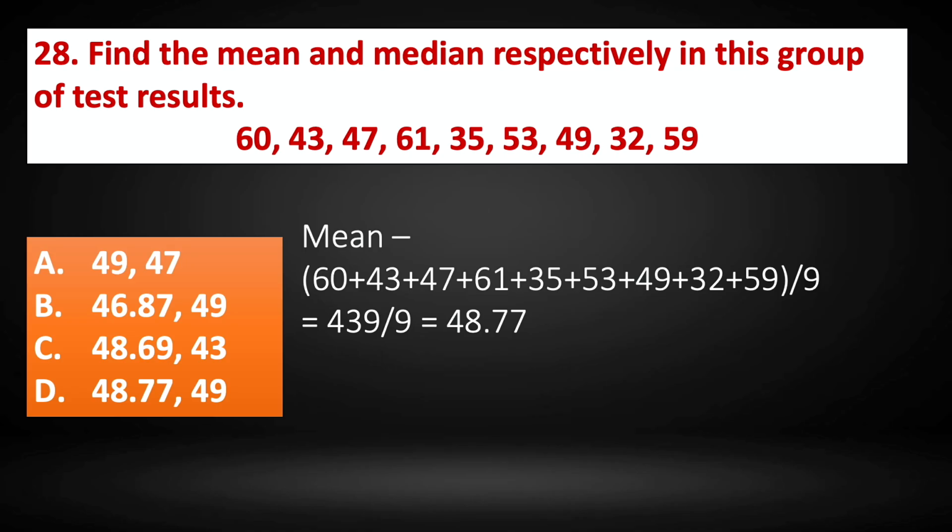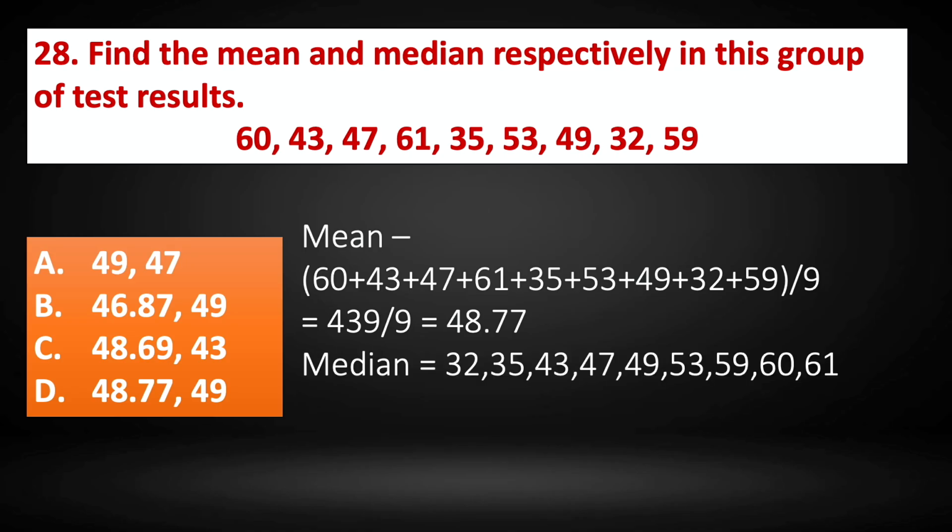Median. Median is the middle number. So we have to first arrange it in ascending order and then find out the middle number. So we have arranged here in ascending order: 32, 35, 43, 47, 49, 53, 59, 60 and 61.